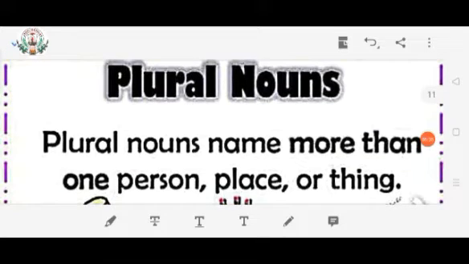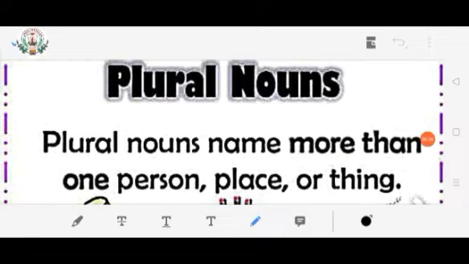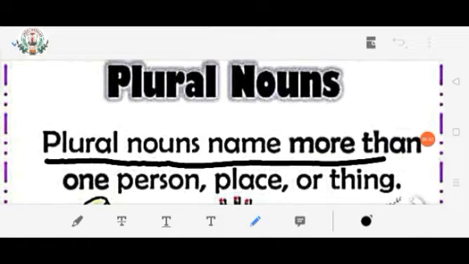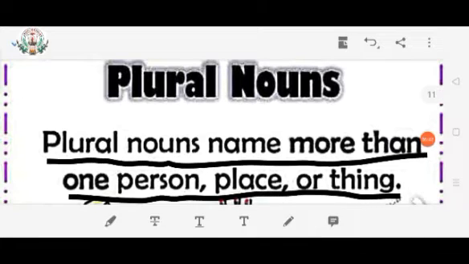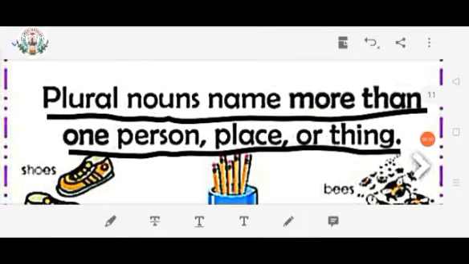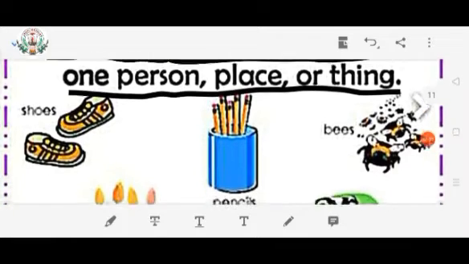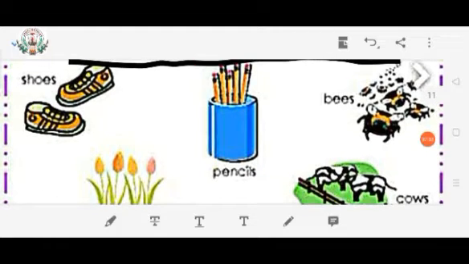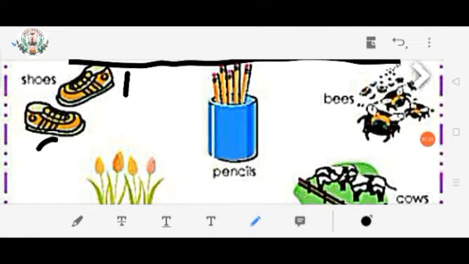About plural nouns. Plural nouns name more than one person, place or thing. From this you can understand, dear children, that the plural noun, it means that more than one person is there, more than one place is there, more than one thing is there. As you can see in the picture, there are two shoes. So it is written SHOES, shoes.